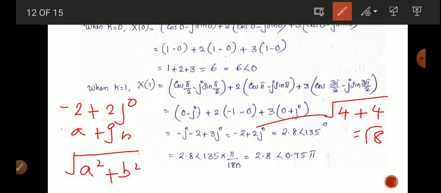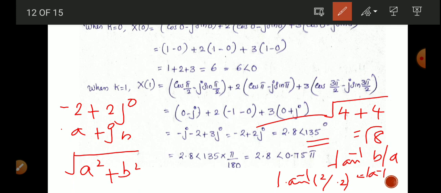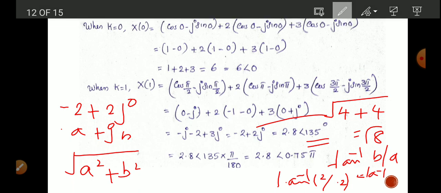Here we can take the angle by using the equation tan inverse of b by a. Here we have b equal to 2 and a equal to minus 2. Then it will become tan inverse of 2 by minus 2 equal to tan inverse of minus 1, which is equal to 135 degree, so 2.8 angle 135. Here 135 is in degree form. We have to convert that to radian, so we multiply 135 with pi by 180. Then the answer will become 2.8 angle 0.75 pi.